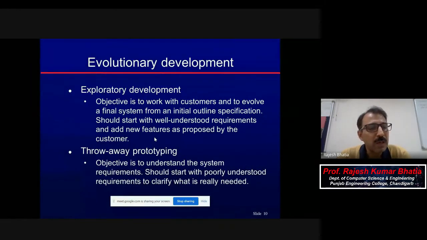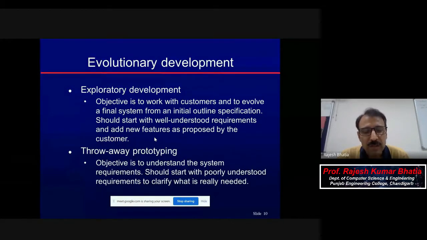Evolutionary development is, as its name says, evolving in nature. There is exploratory development and throwaway prototyping, and both are the same. In EAD, I explained throwaway prototyping and evolutionary prototyping, so you need to revise those slides from EAD. But about prototyping, I can tell you that you can have a model on paper. On paper you will create a system, and then you will see by hand-running whether it will work or not. That is also a prototype.